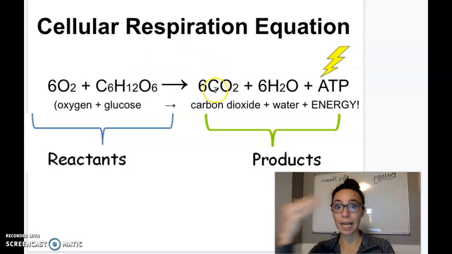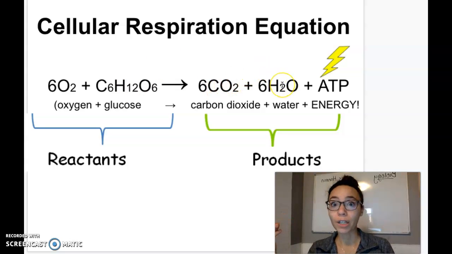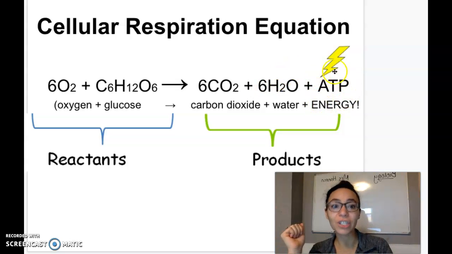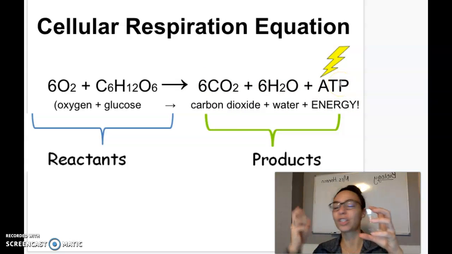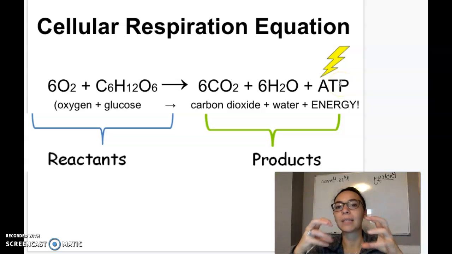We produce carbon dioxide, right? You've heard that you exhale carbon dioxide. Water, which is another waste product. These are 2 waste products. Water comes out in your sweat, in your breath, in your pee, right? We're always getting rid of excess water. And energy is the thing that we're really making that our body cares about. So these 2 are waste products, and the energy molecule, or attaching that 3rd phosphate to the ADP molecule to make ATP energy.